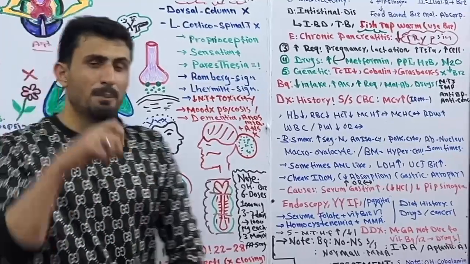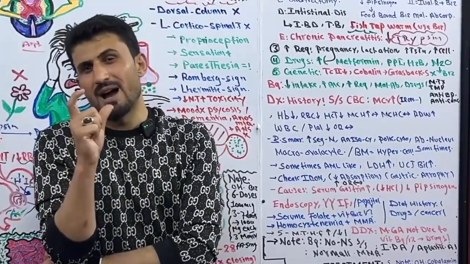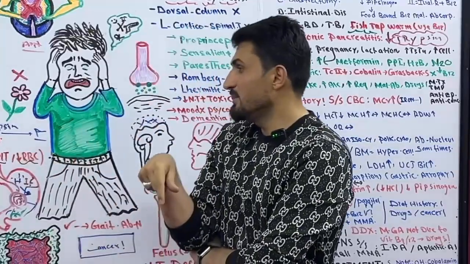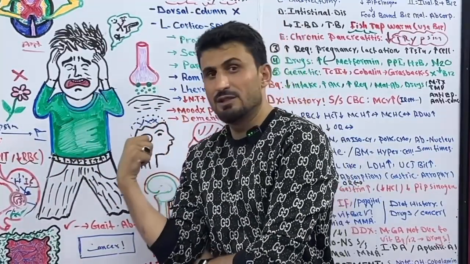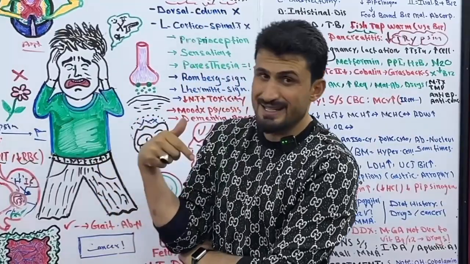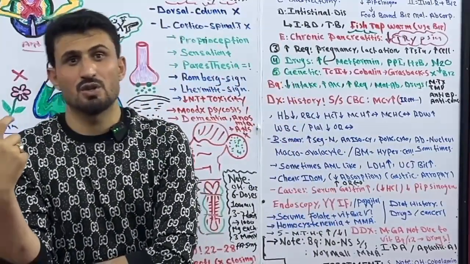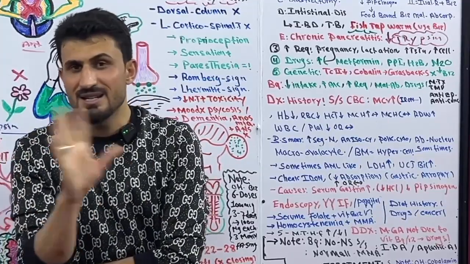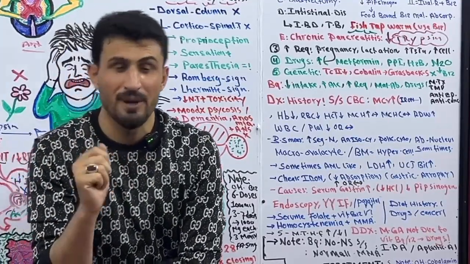Previously, to find the cause of vitamin B12 deficiency anemia, whether it is due to stomach disease, ileal disease, malabsorption, or less intake, there was a test called the Schilling test. But today the Schilling test is not prepared.